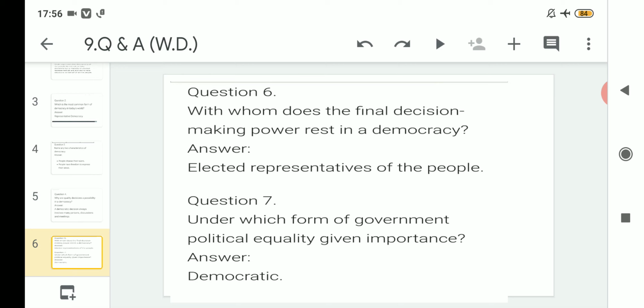Next question, under which form of government is political equality given importance? Of course, in a democratic form of government, political equality is given importance.